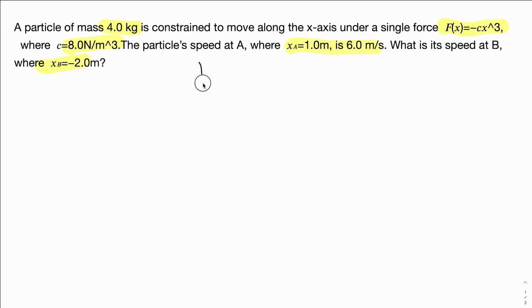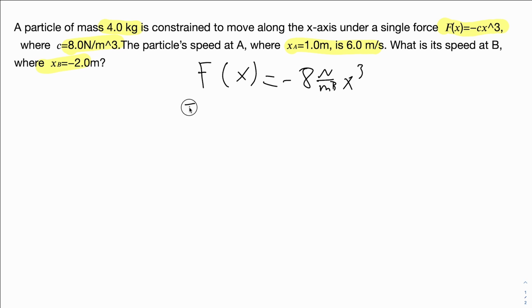So first they give us the function F of x equals negative 8 newtons per meter cubed times x cubed. Now this formula gives us the force, which is in newtons. If you take the integral of a force function, you get the work or energy.